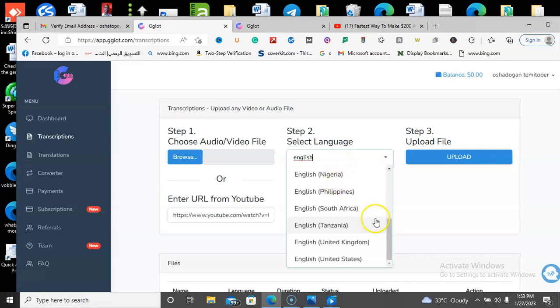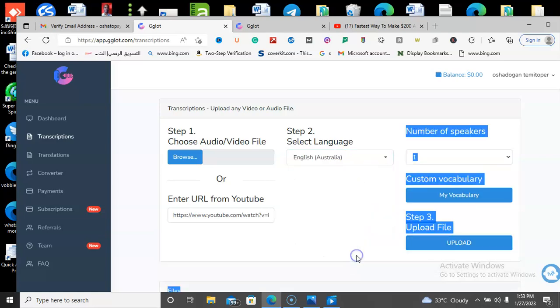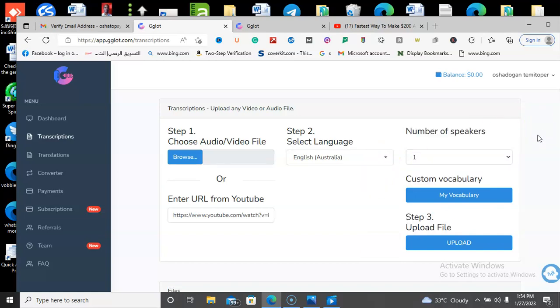As you can see, it shows you the number of speakers, because it's only one speaker, that is only you. Custom vocabulary, set, upload file. You upload it. It's processing.